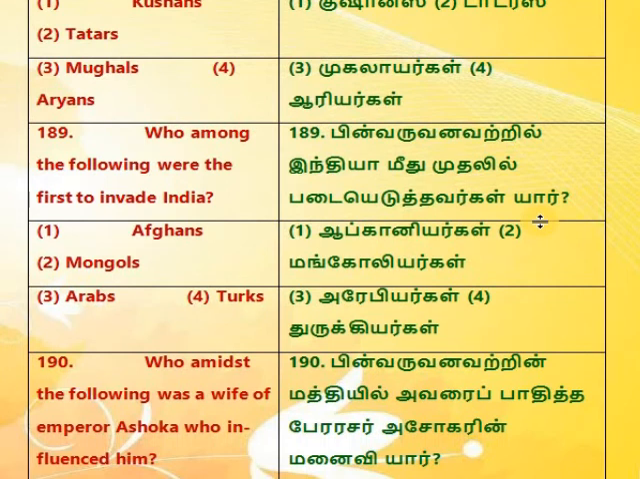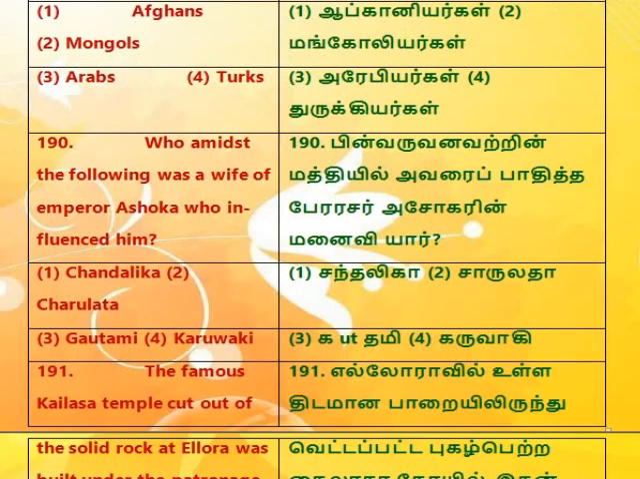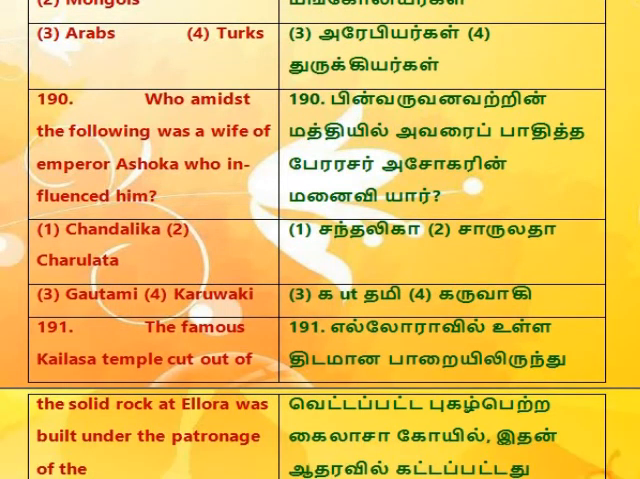189. Who among the following were the first to invade India? 1. Afghans. 2. Mongols. 3. Arabs. 4. Turks. 190. Who amidst the following was a wife of Emperor Ashoka who influenced him? 1. Chandalika. 2. Charulata. 3. Gautami. 4. Karuvaki.